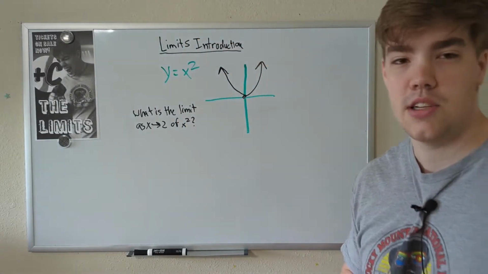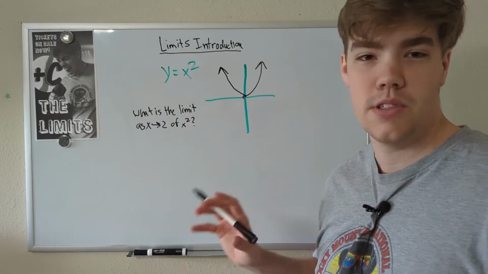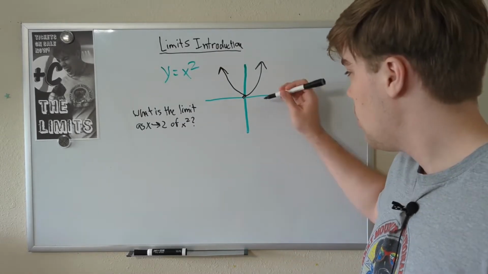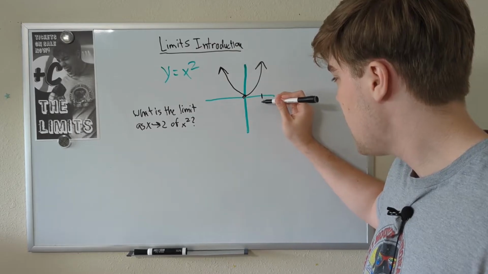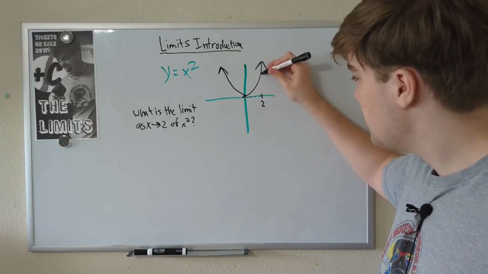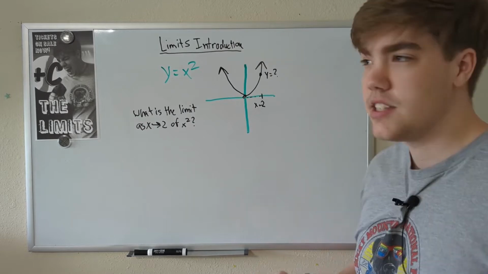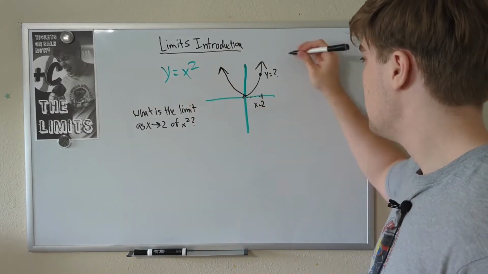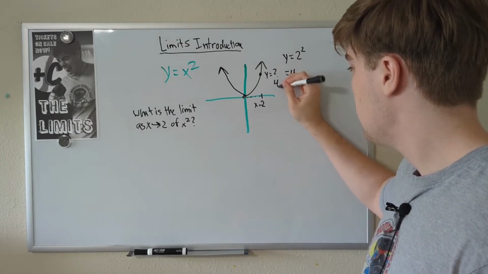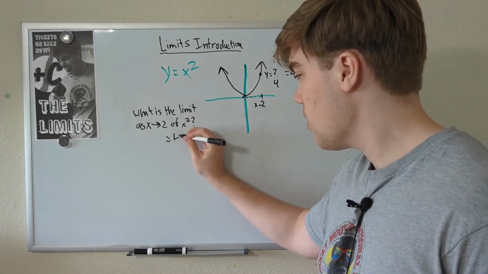Now, since you're new to calculus and watching this video, you may not know what that answer is. And trust me, I didn't know what it was either. This stuff was very confusing when I first learned it, and I want to make it simple. It turns out this answer is actually pretty easy to get to. All we have to do is figure out what our function equals at x equals 2. So this is x equals 2 along the x-axis. If x equals 2, what does our y value equal? We can find that simply by plugging 2 into our function. So y is equal to 2 squared, which is equal to 4. So the limit as x approaches 2 of x squared is just equal to 4.